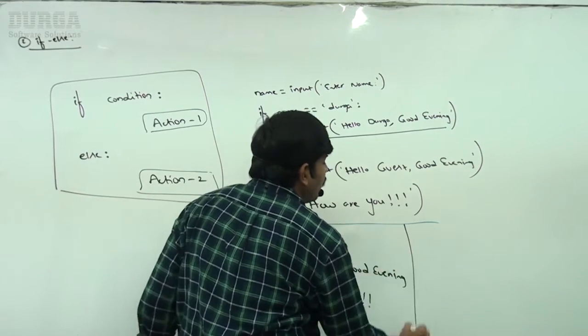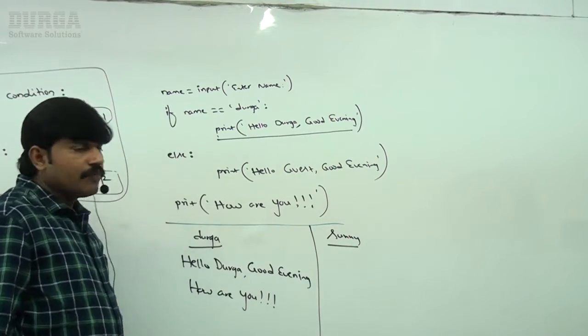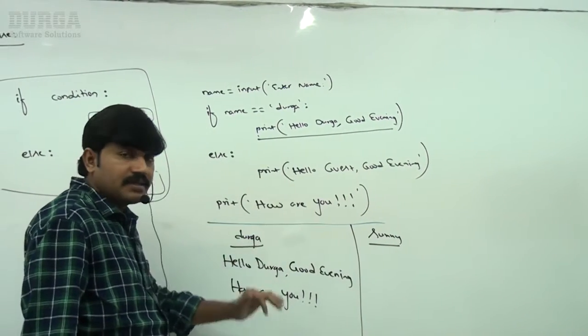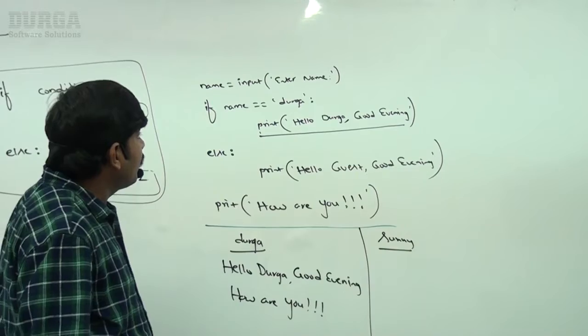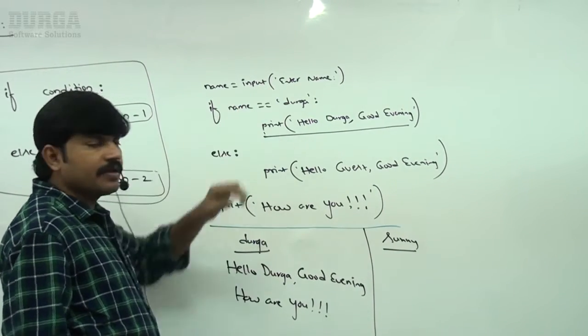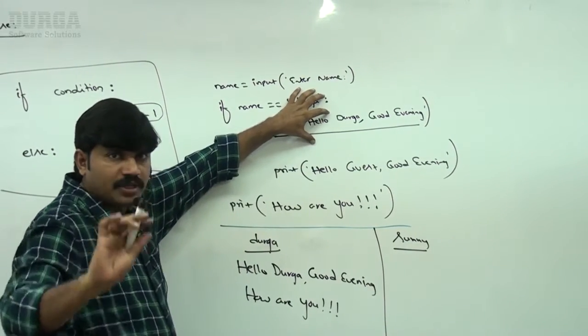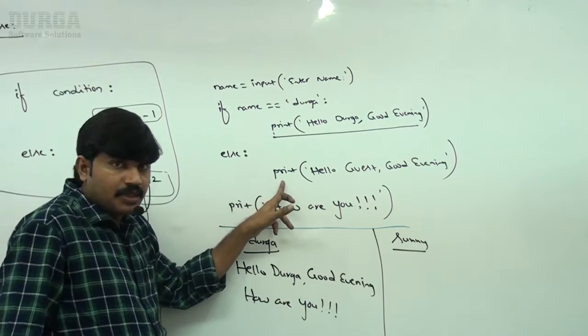Suppose if I enter name as Sunny, like this I entered, sir. Now can you please tell what is the output we are going to get? Name is equal to Durga? No sir, not satisfied. If not satisfied, this if block is not going to execute, the else block will be executed.